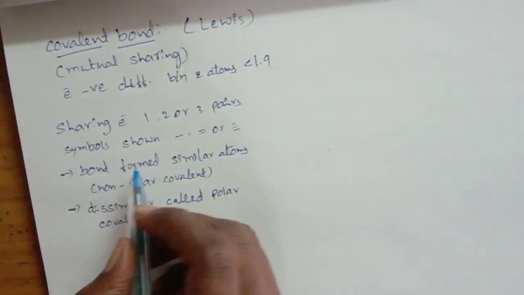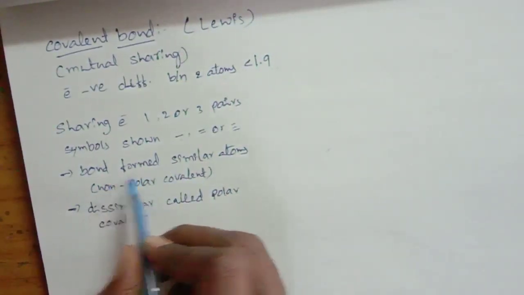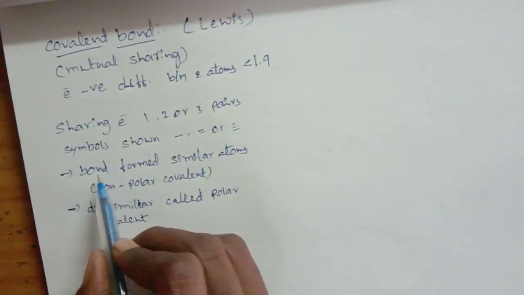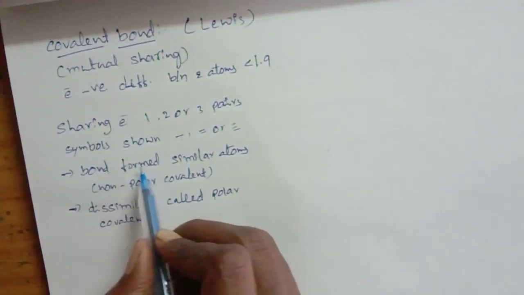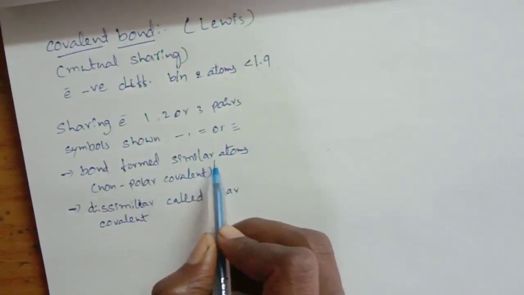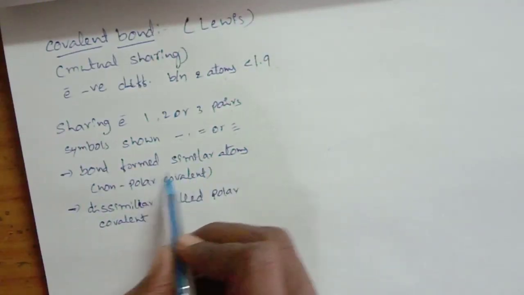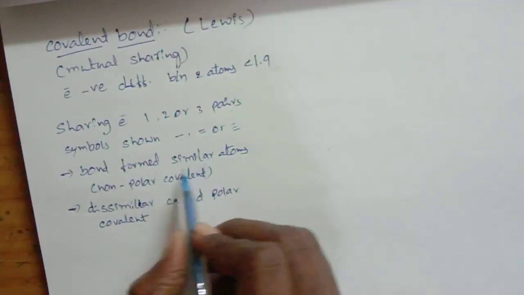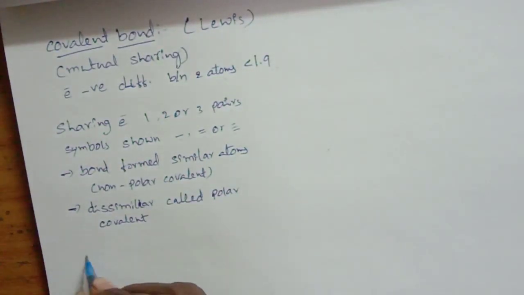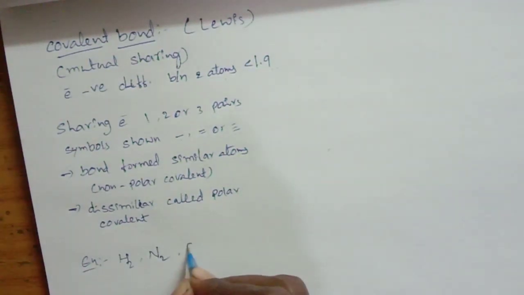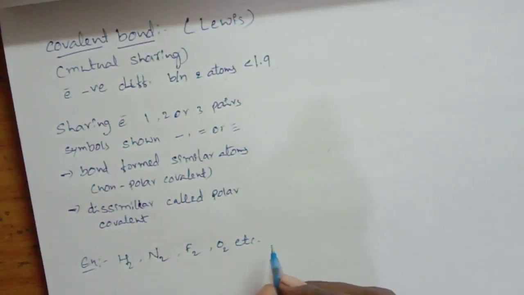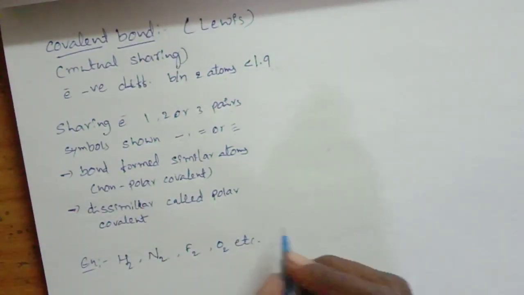In this, two types of bonds are formed. One is the bond formed between similar atoms. In this, the covalent bond is formed between similar atoms and forms a non-polar covalent bond. That means similar atoms. Examples of similar atoms: H2, N2, O2, etc. These are the non-polar covalent bonds.